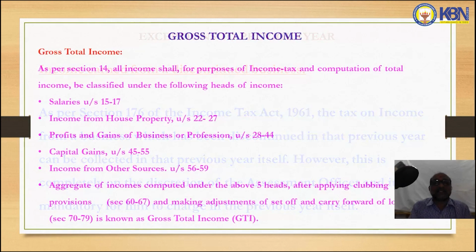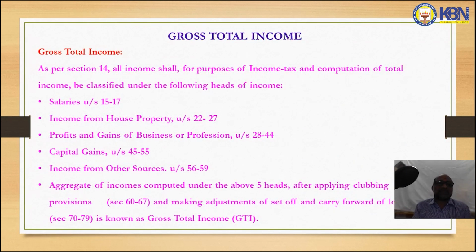Next one is gross total income. As per Section 14, gross total income means the income of an assessee is divided into 5 heads. That is salary, income from house property, profits and gains from business or profession, capital gains, and income from other sources.